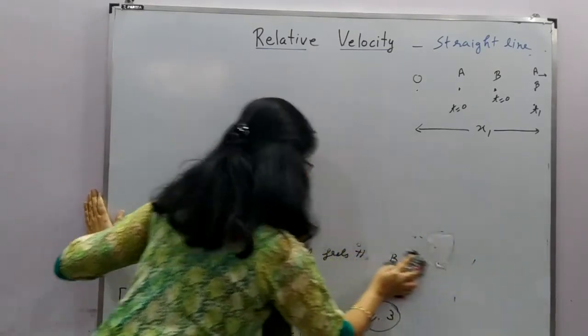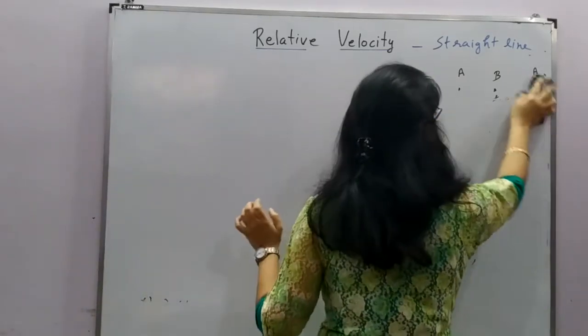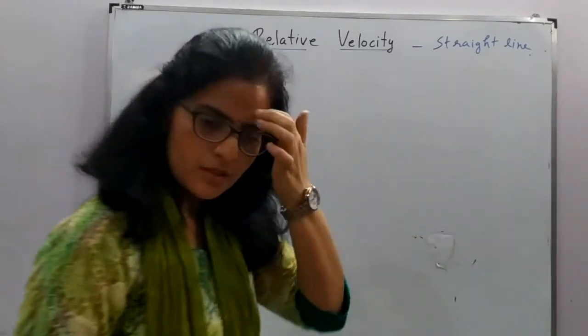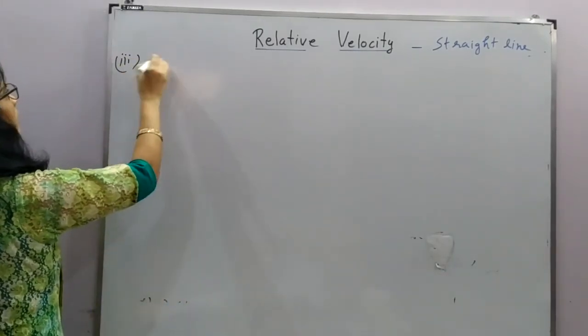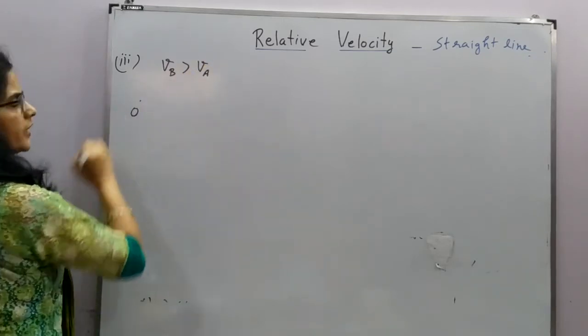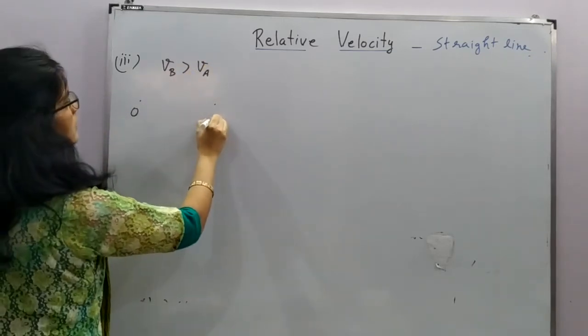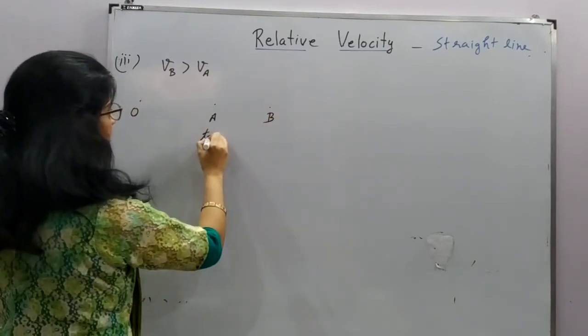So we look at the third case. VB is greater than VA, and we already know that this is the origin, this is A bus, and this is B bus. This is time t is equal to 0.